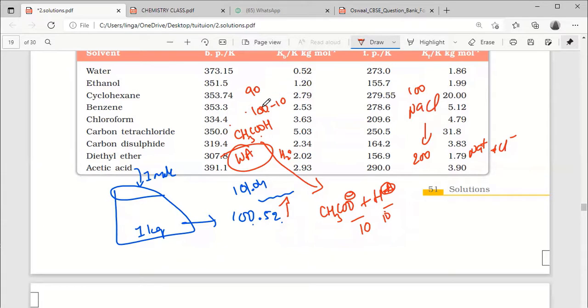Yes, sir. So whenever we are adding a weak acid or weak base, in the case of 1 mole, the boiling point would be more than 100.5 and less than 101.04, somewhere in between. It depends on the percentage, how much is dissociating.